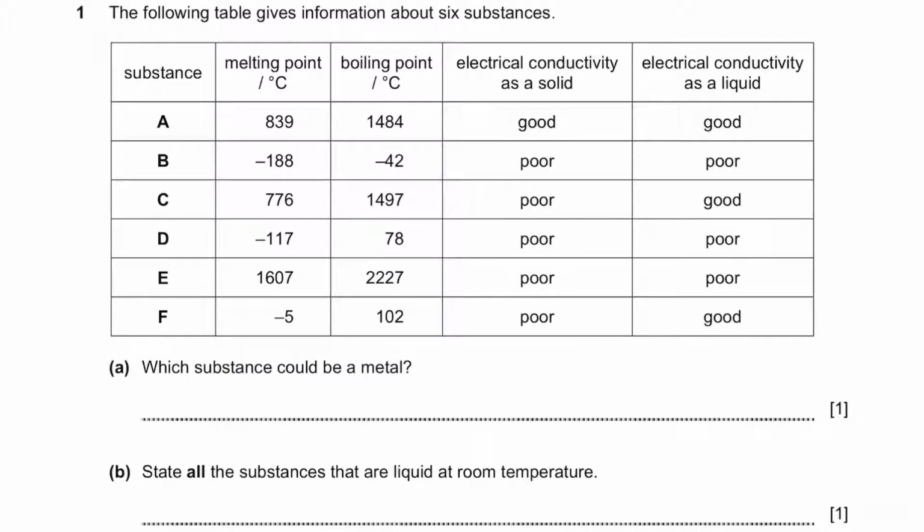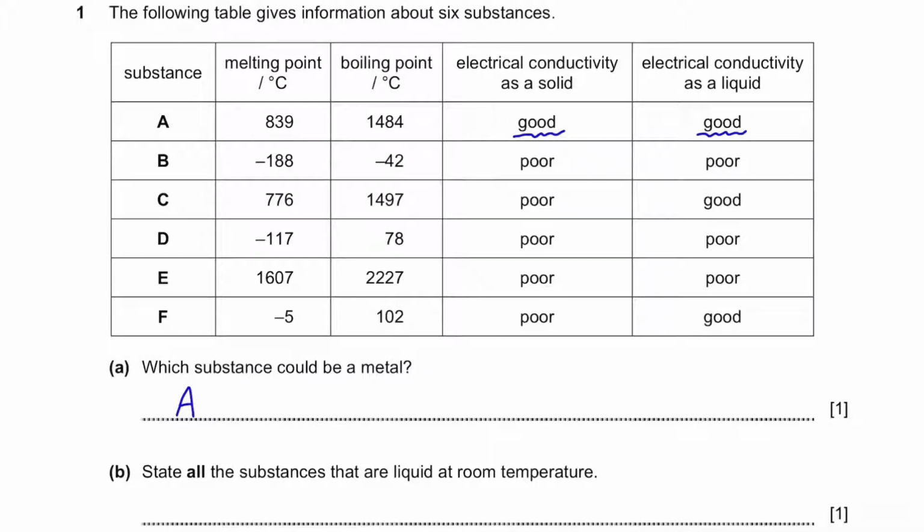Part A. Which substance could be a metal? For metals, we know that they have high melting and boiling points, and they're good electrical conductors whether in a solid state or a liquid state. So if you look at the table, we can see that substance A is the only substance with good electrical conductivity as a solid and a liquid, and has fairly high melting and boiling points. The answer is A.